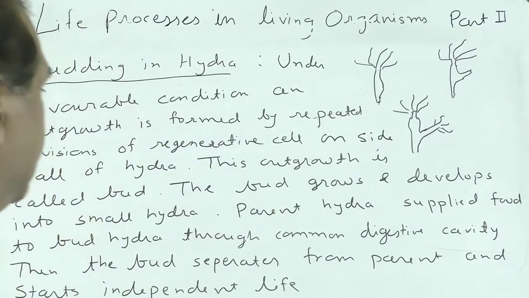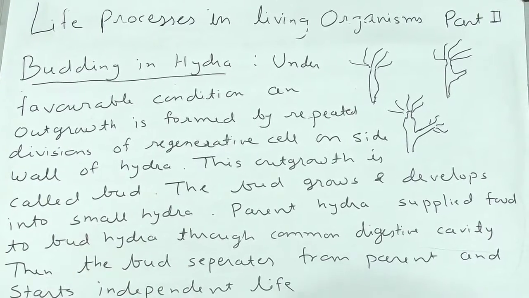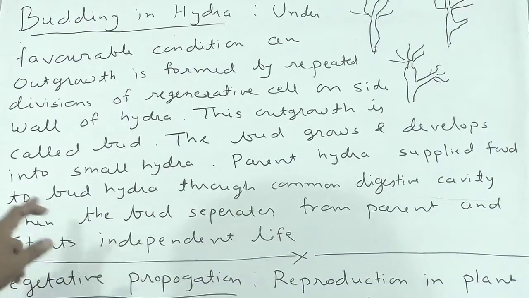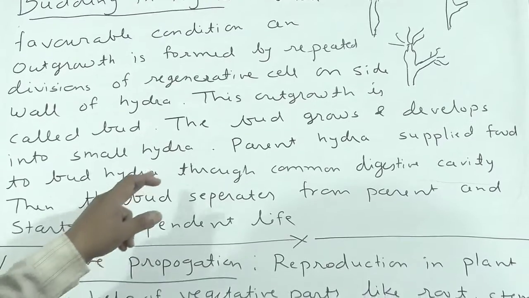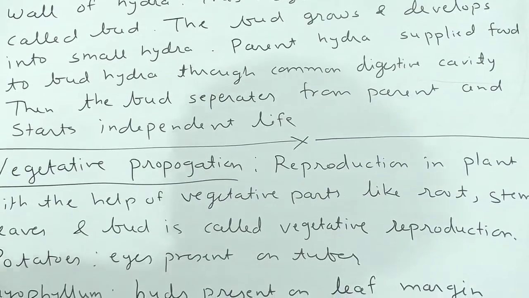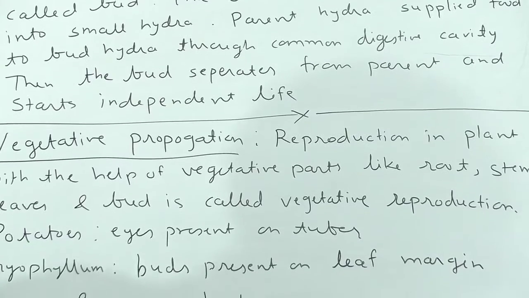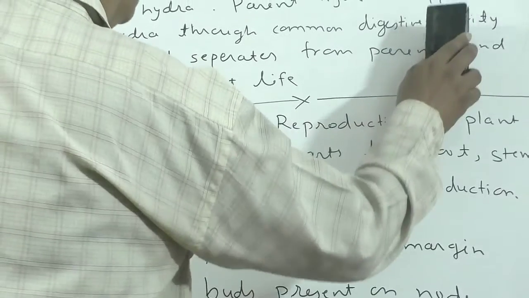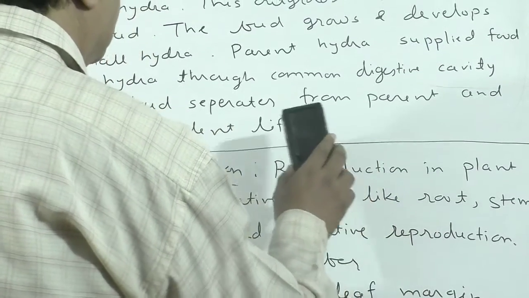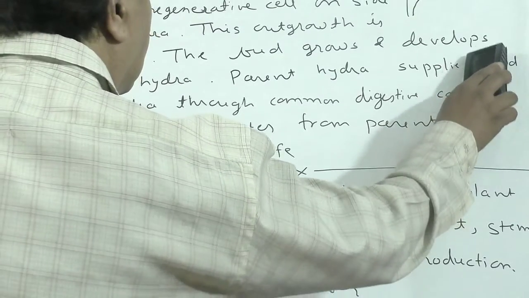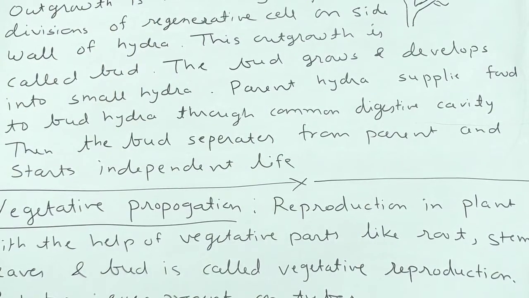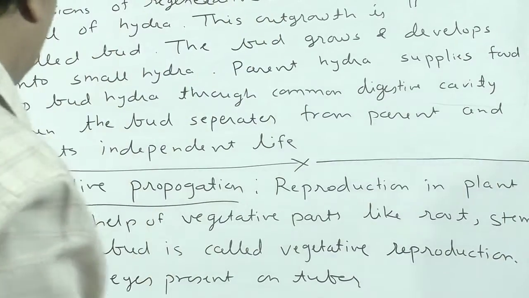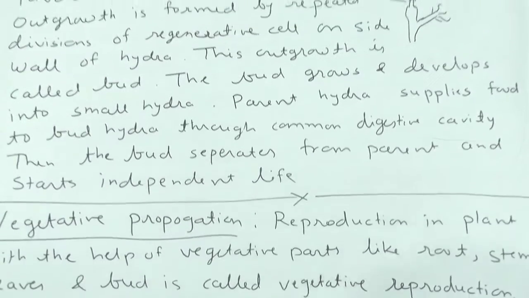A bud develops. This outgrowth is called a bud. The bud grows and develops into a small hydra. The parent hydra supplies food to the bud hydra through the common digestive cavity. Then the bud separates from the parent and starts independent life. Understood? See hydra properly.